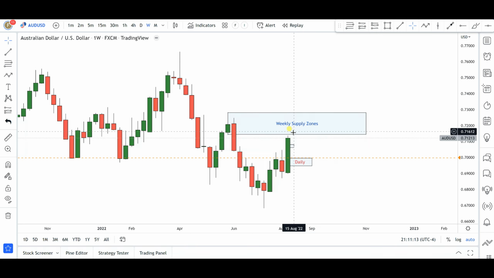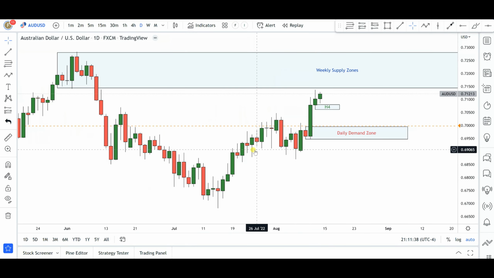So I would say be very careful with this particular currency pair. Even though we are running into a supply zone area, I would be very, very cautious. There are better trading opportunities, in my own opinion, if you are looking to go short, in the US dollar related currency pairs. So this is one, and it's not my best setup, to be completely honest with you, at least if you are looking to go short.